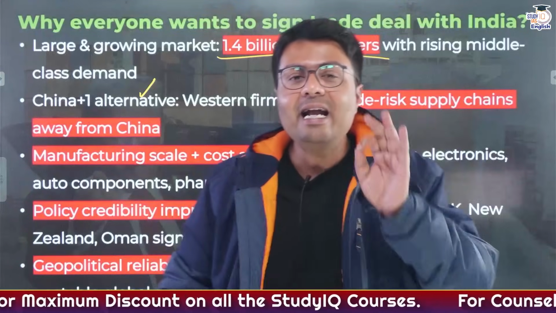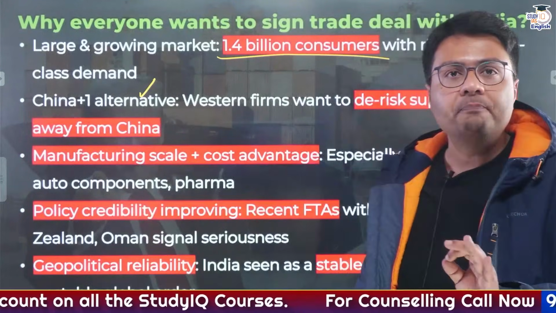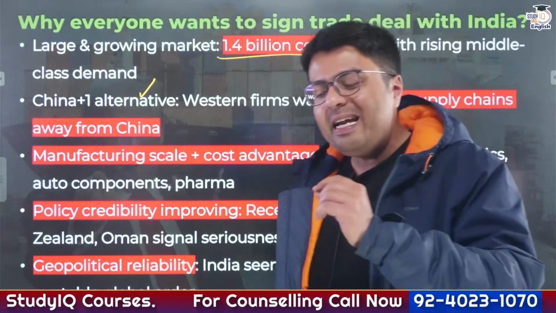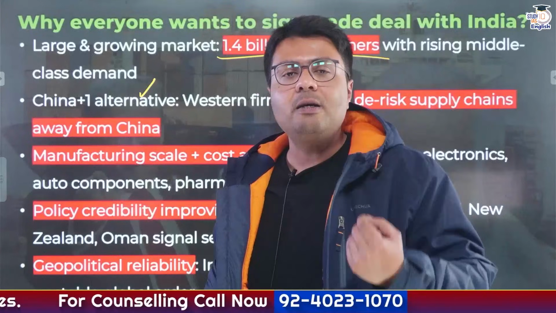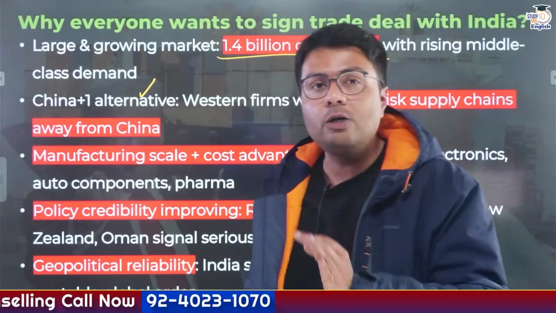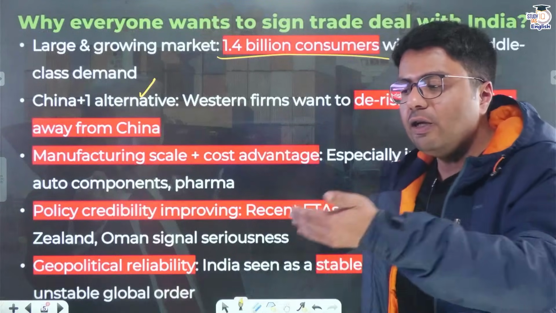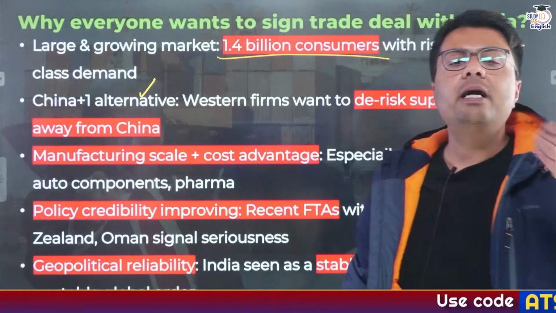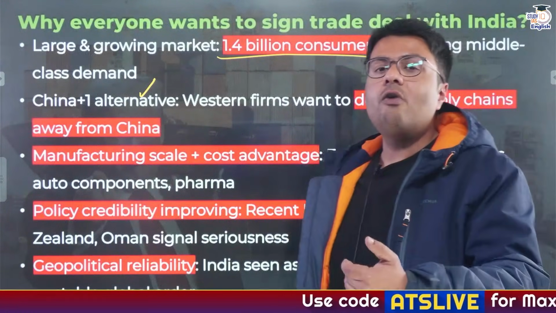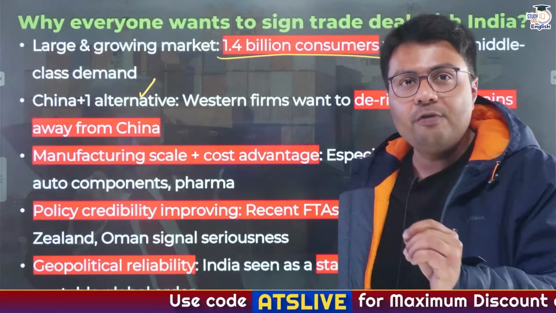And here, India is at the pole position. So when companies or countries want to de-risk their supply chain, India becomes a very important alternative. And naturally, signing a trade deal with India would mean that the goods being manufactured in India would reach the Western economies at a much lower tariff rate.